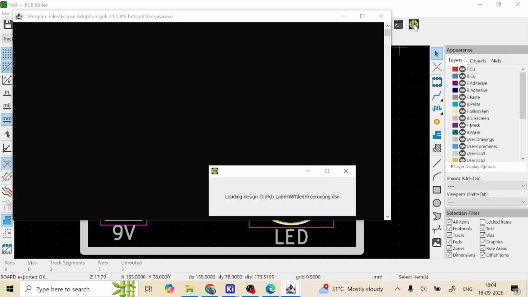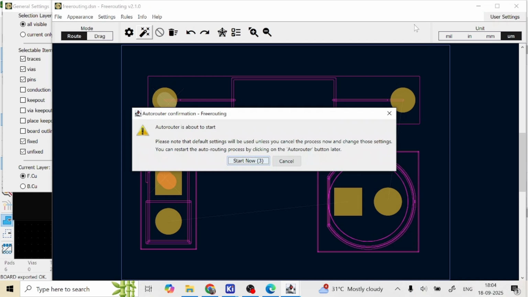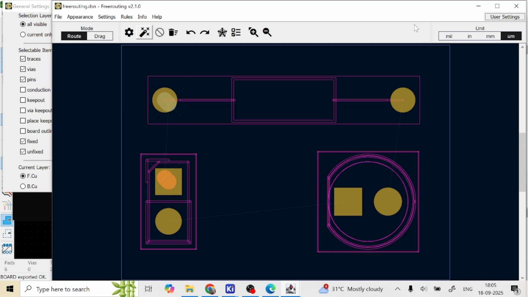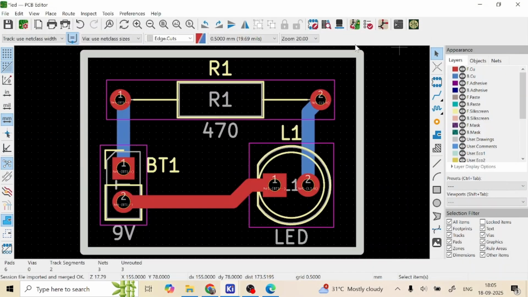Yes, it is loading. The design is loading. The auto router is about to start within 5 seconds. You need not give any data here, you can just close it. See, the routing has been done automatically. So by installing this auto routing, you need not assign the tracks. The software itself will do the work. I hope you all understand. Thank you.